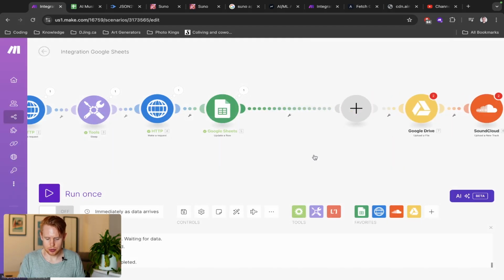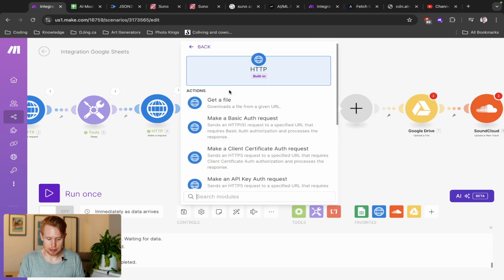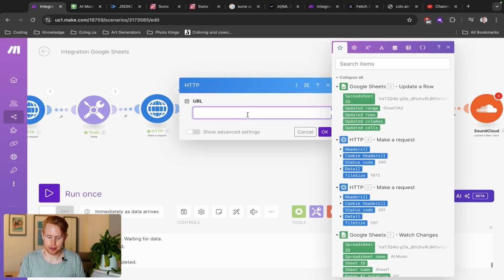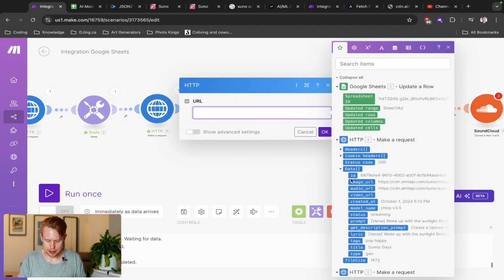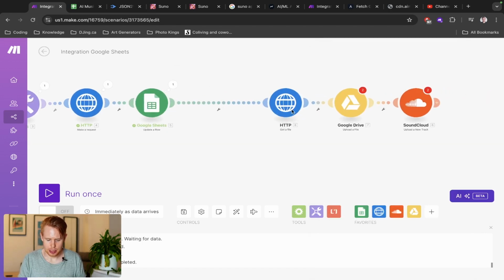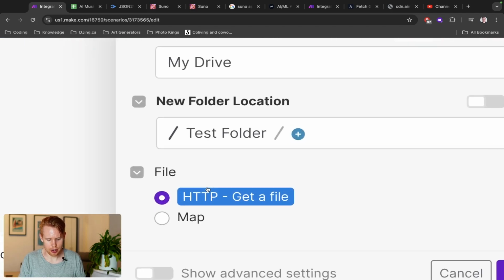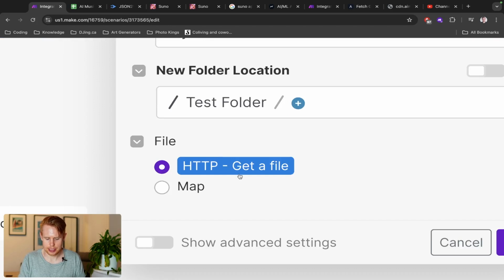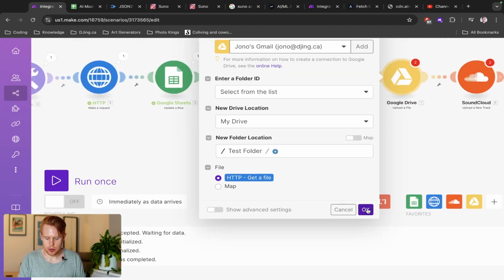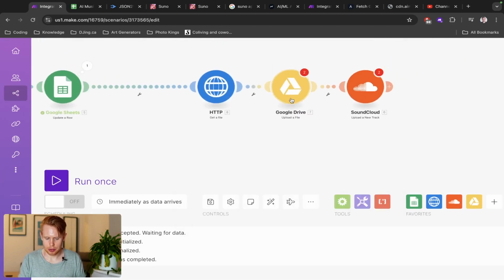That module is going to be an HTTP module. And we're going to choose this Get a File, which is going to download the file from a URL, right? And that URL is going to be in the data. It's going to be the audio URL here, right? Once we download that from that link, we can pass it straight in here. You can see it already loads it in here, right? It has the HTTP module immediately. We can click OK. This is going to upload that file.